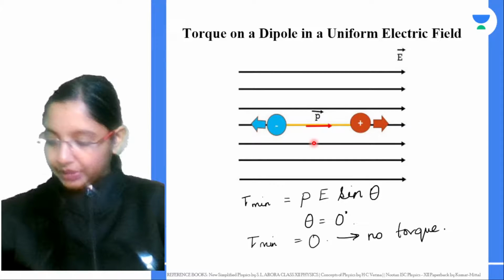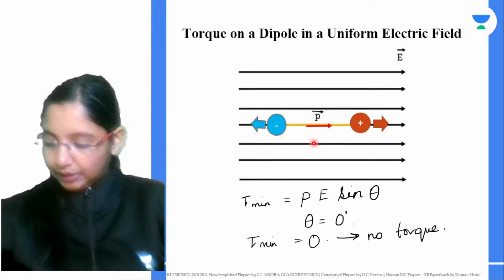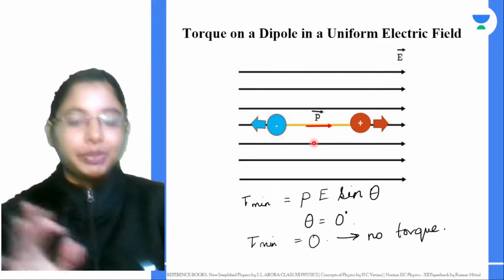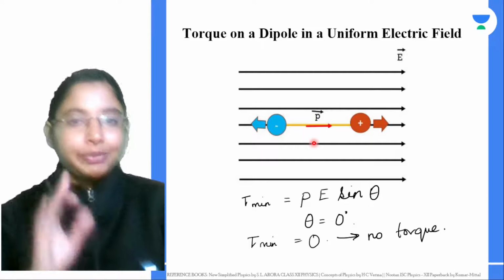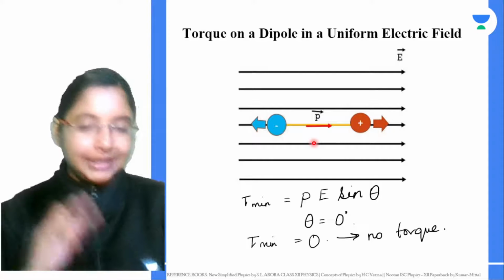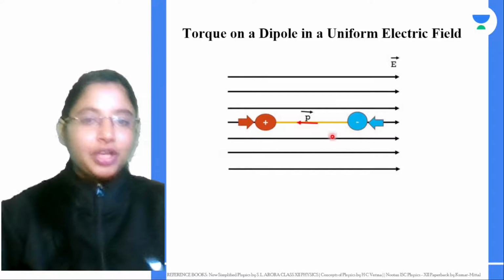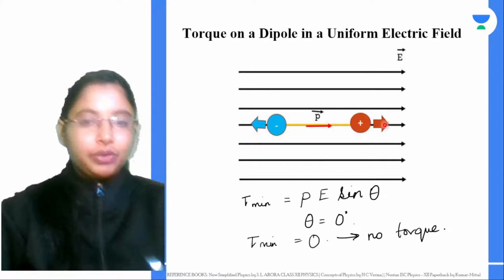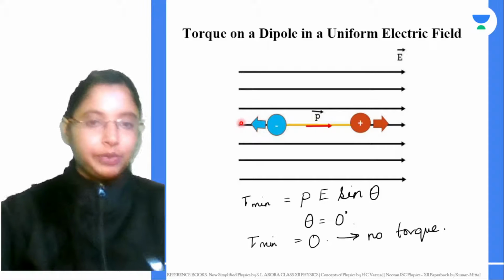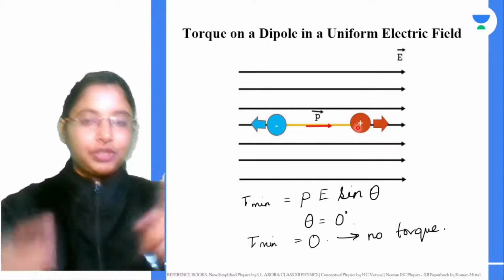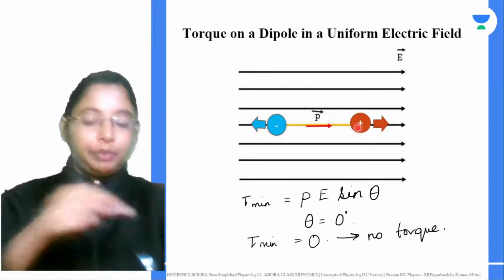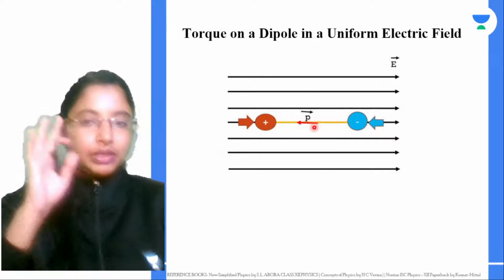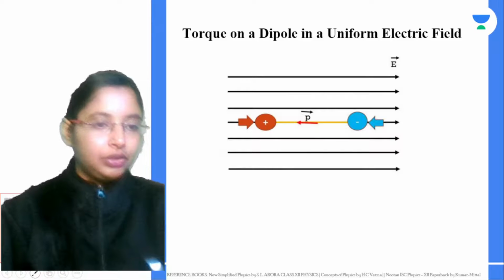There is no torque experienced by this electric dipole. The second case is when these charges are 180 degrees. See the difference? In this case, positive is going this side, negative is going this side. If you flip them, if you turn the dipole 180 degrees, now this side also you see no torque.